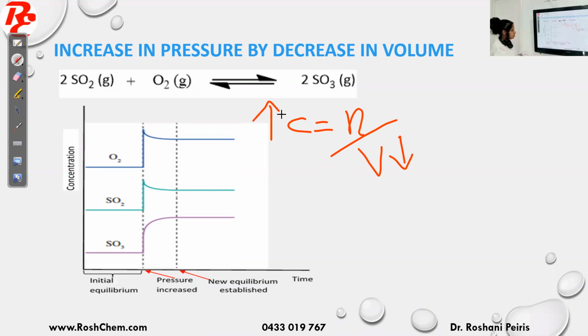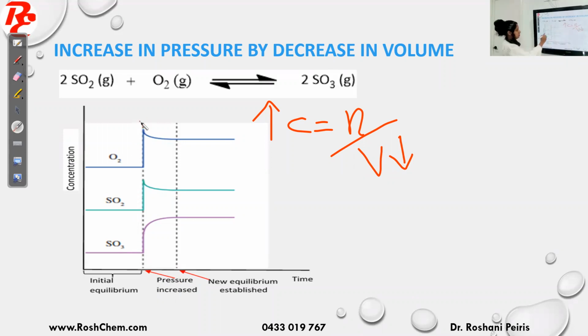Initially all of them are at equilibrium. You can see the lines, right? Constant lines indicate they all are at equilibrium. At this point, the pressure increased. How do I increase the pressure? By reducing the volume. That's why all the concentrations are going up suddenly.